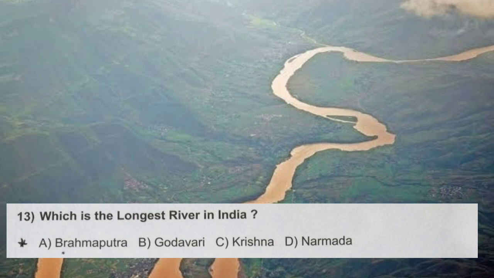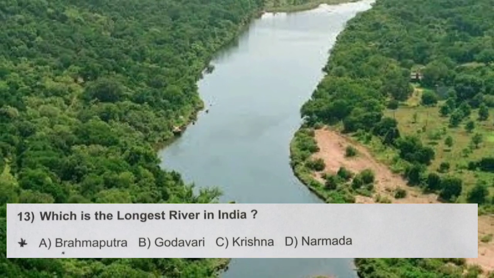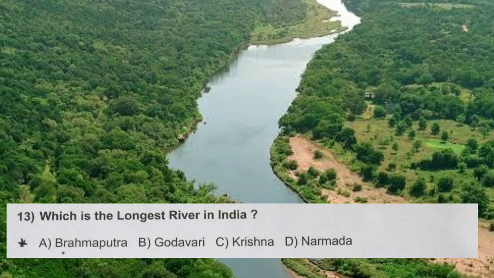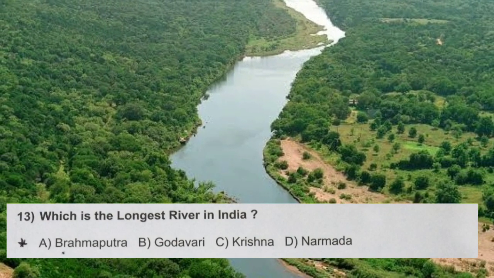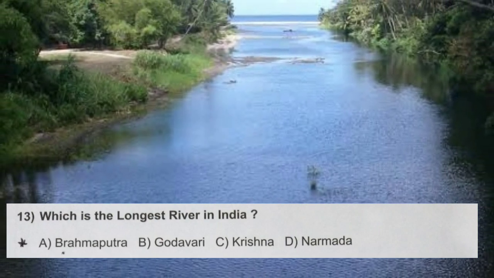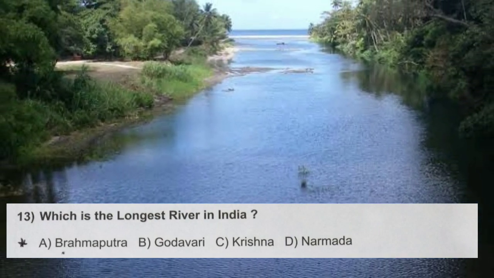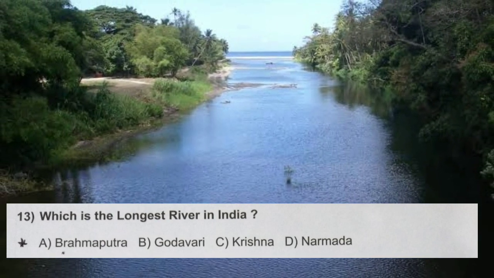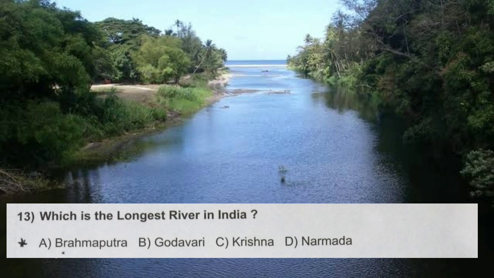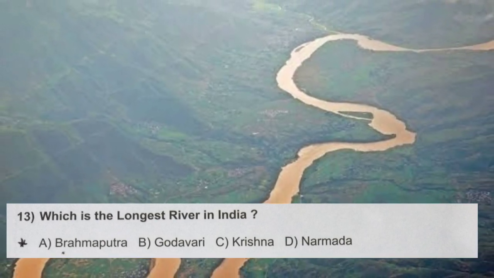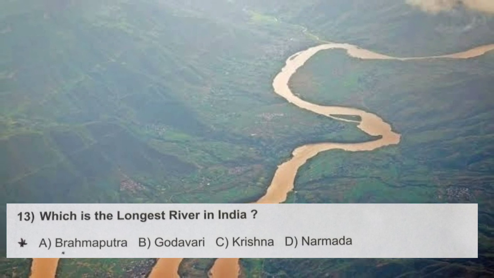Options are A. Brahmaputra, B. Godavari, C. Krishna and D. Narmada. So the correct answer we can select from this is option A. Brahmaputra, which is the second largest river in India, having a length of 2900 kilometers. First is the Indus River and third is the Ganga. After that Godavari, then Narmada, then Krishna, then Mahanadi, then Kaveri.